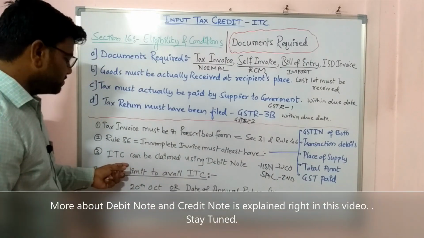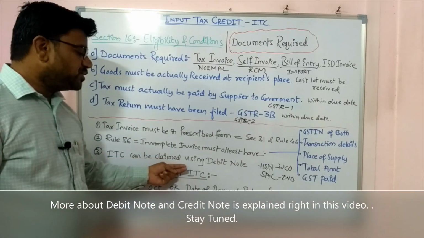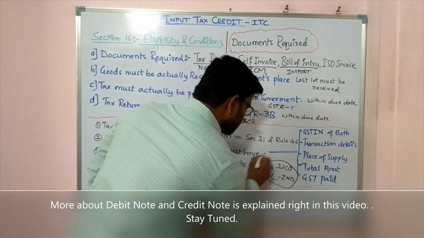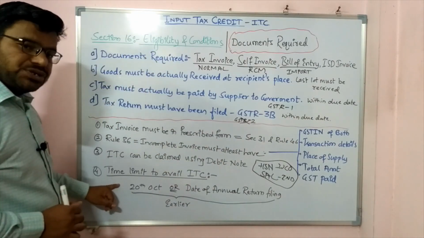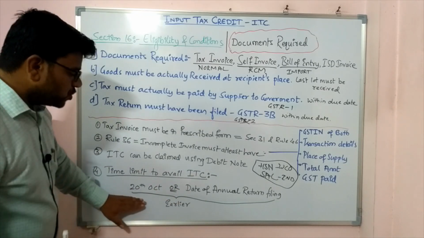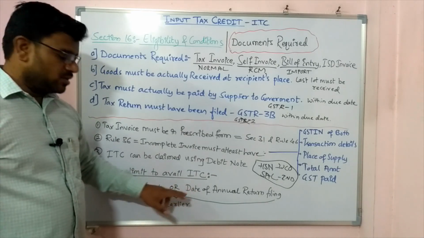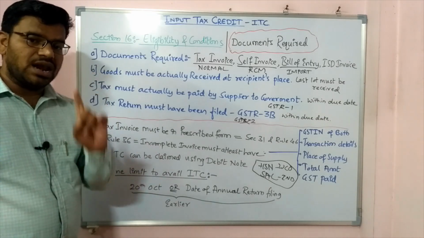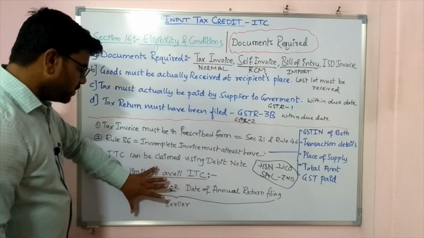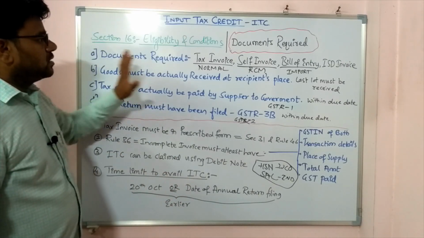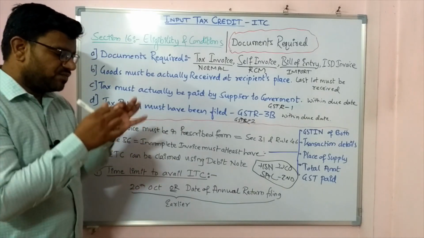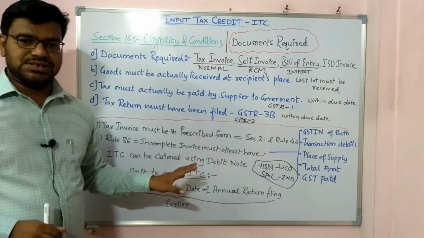Now the next point, ITC can be claimed using a debit note. I'm not speaking about this, I have spoken already about it. Next point, time limit to avail ITC. 20th October or the date of annual return filing, whichever is earlier, will be your last date to avail the ITC, right? Now if you have understood this much, eligibility and conditions, section 16 is not completely finished, but I have covered the very important points here, right?